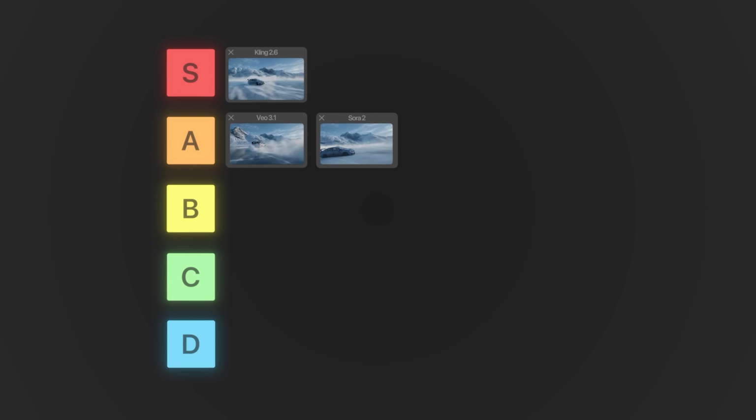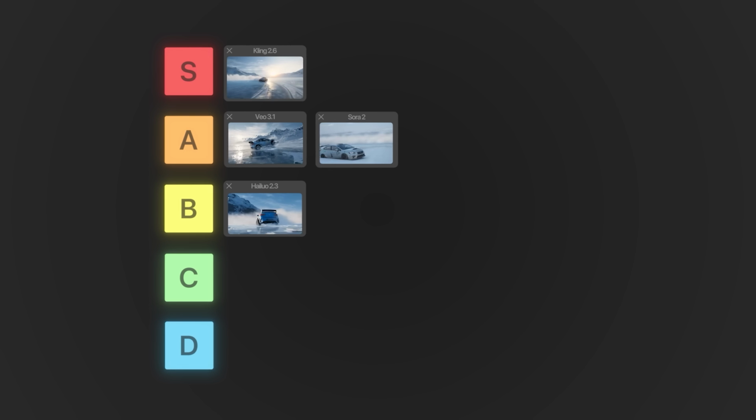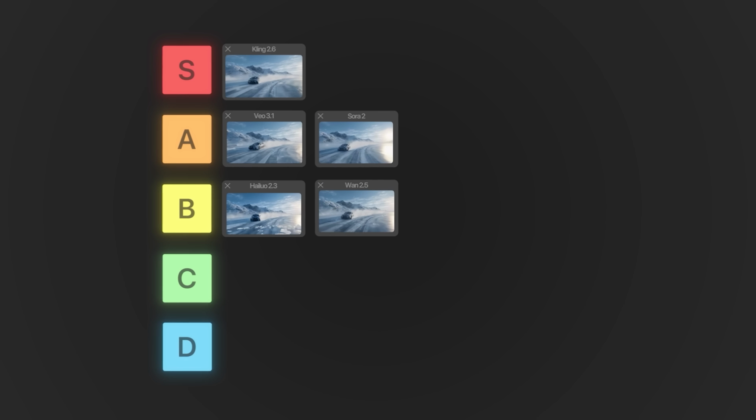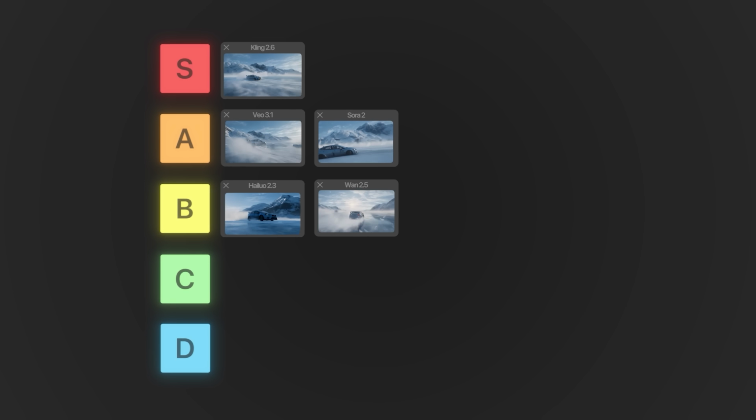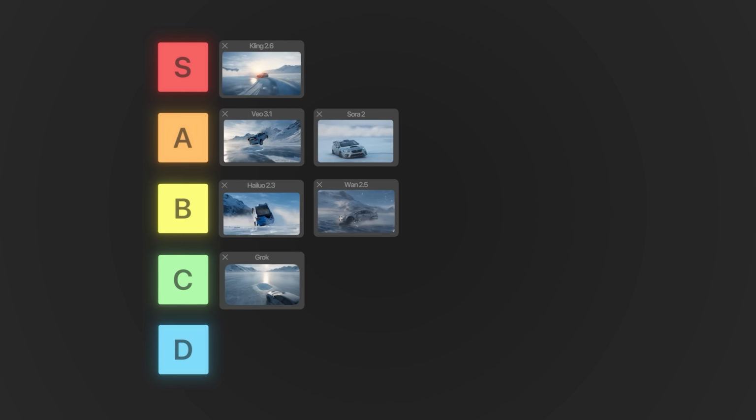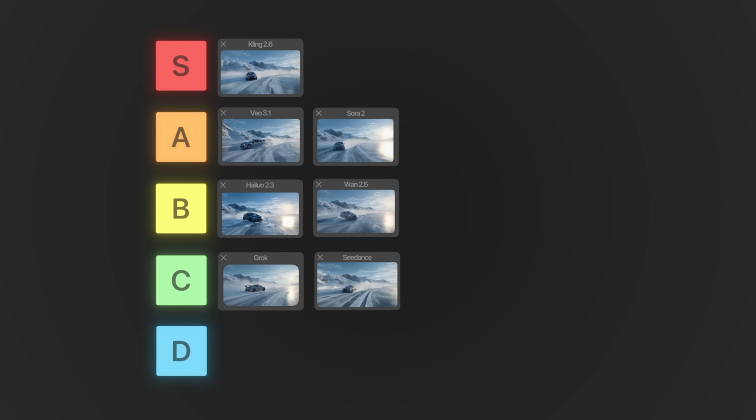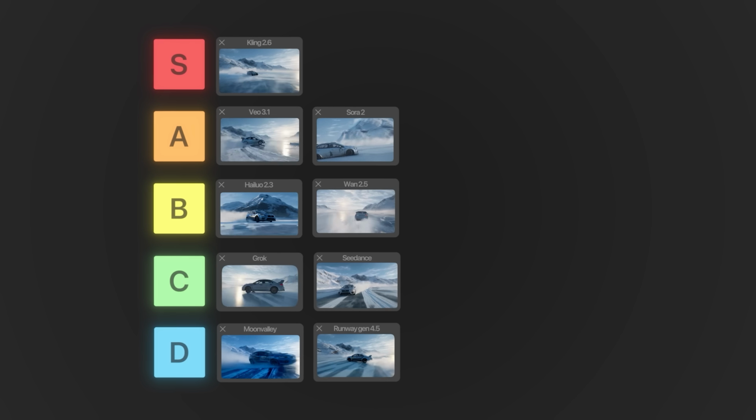For the rating, I'm putting Kling 2.6 in the S tier. Then in the A tier, I will give Google Veo 3.1 and Sora 2. B tier, this one is tough. I would say Minimax Hailuo 2.3 together with 2.5. And then for the C tier, I'm gonna put Grok and Seedance. And then for the D tier, Moonvalley and Runway. They've disappointed me in this one.